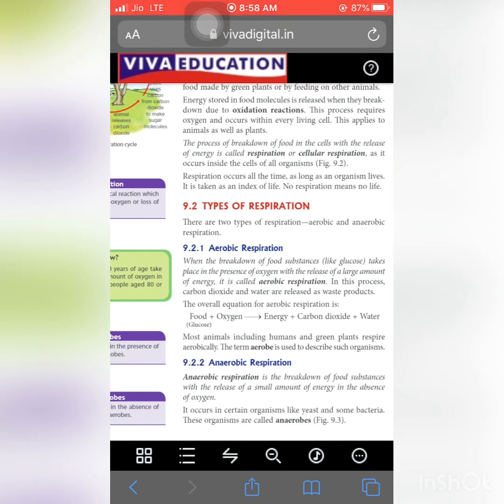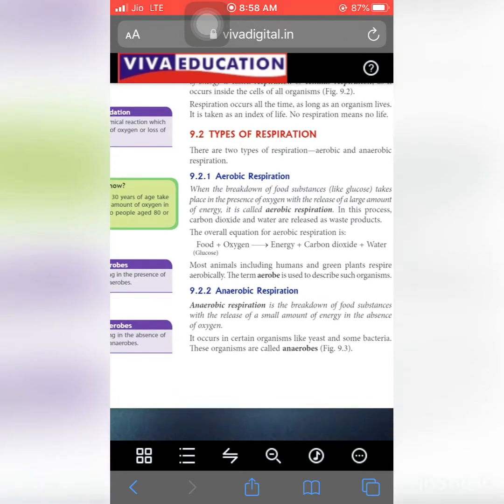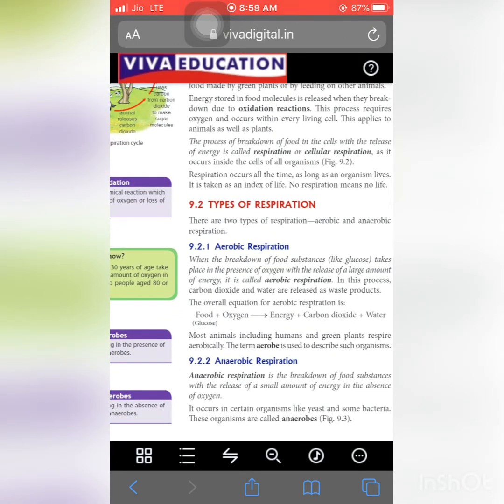And anaerobic respiration is the opposite of aerobic respiration. Anaerobic respiration is the breakdown of food substances with the release of a small amount of energy in the absence of oxygen. Means here the body releases a small amount of energy because there is an absence of oxygen.